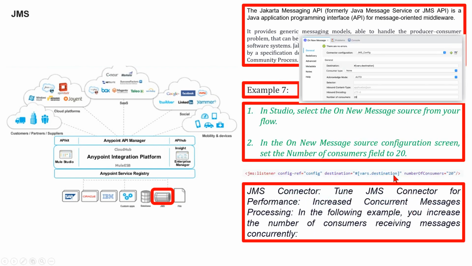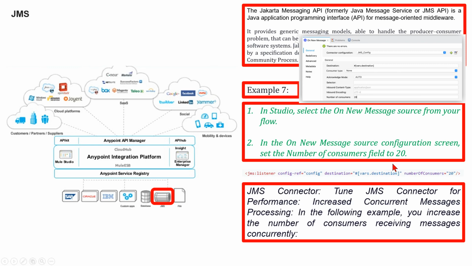Now we are considering increasing concurrent messages. Increase concurrent message processing in Tune JMS Connector for performance in JMS Connector. To improve the performance of your application, increase the number of consumers that receive messages from the same destination. JMS Connector enables you to increase the number of consumers by configuring the number of consumers field in the On New Message source. By default, this source enables four consumers to receive messages concurrently in the same destination, but you can increase this number to the one that best fits your needs.